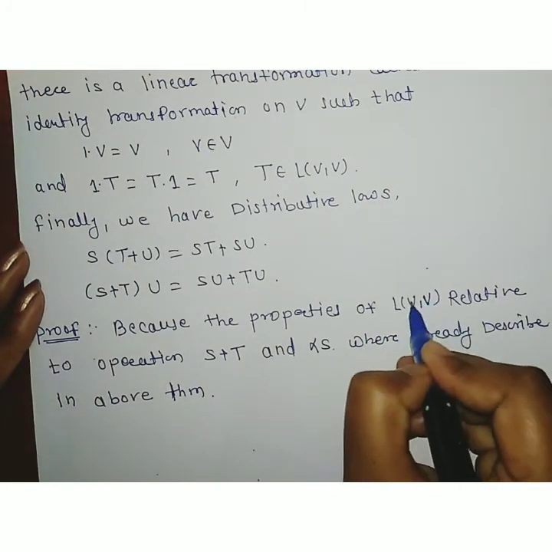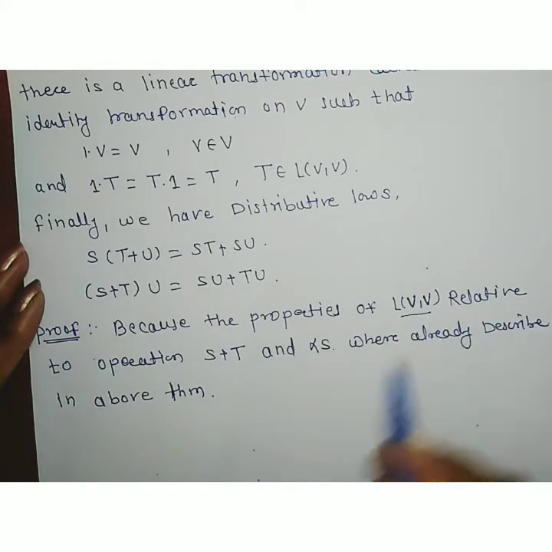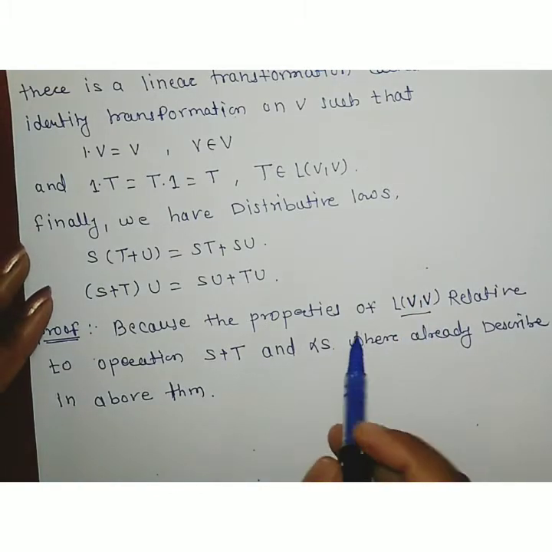This is already discussed in the above theorem, so look at that theorem and take the proof from there.